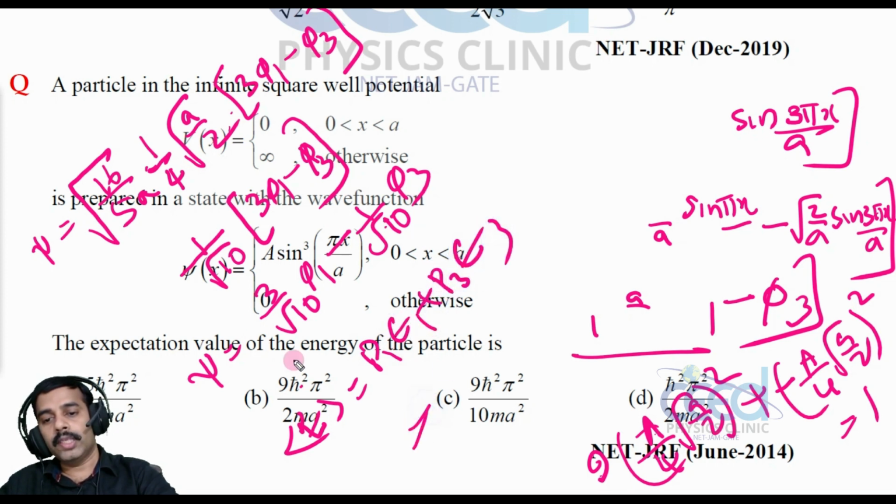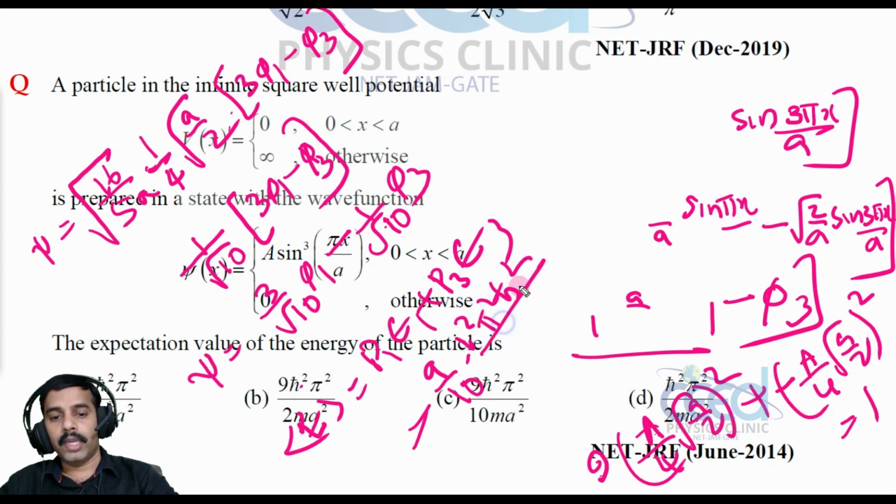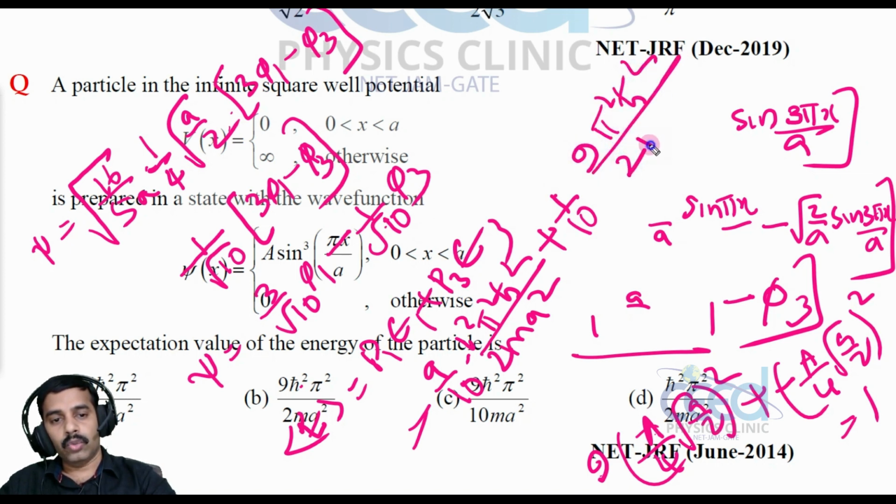Here the probability is the coefficient square, that is 9 by 10 into the energy in the first state, that is n square pi square h cross square by 2ma square, that is 1 square pi square h cross square divided by 2ma square, plus in the third state, the coefficient square is 1 by 10 into 9 pi square h cross square divided by 2ma square.